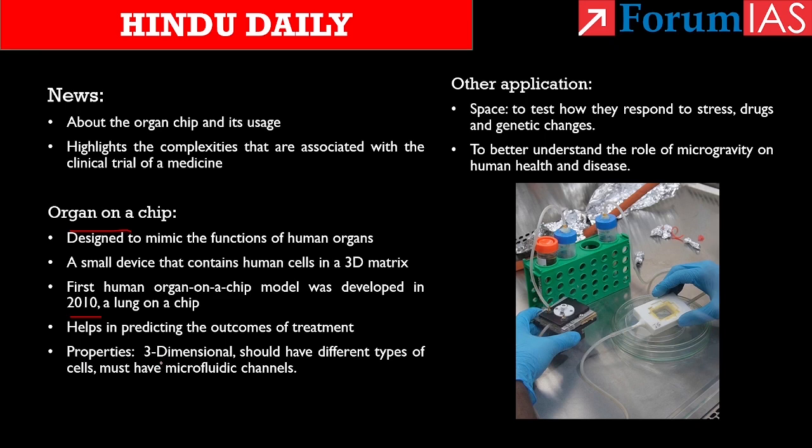First, it must be three-dimensional, and it must have multiple different types of cells, because an organ is made up of all kinds of tissue types. Thirdly, it must have microfluidic channels, because every single tissue in the body has vasculature to bring in blood and nutrients. So these are the three properties that organ chips need to have.